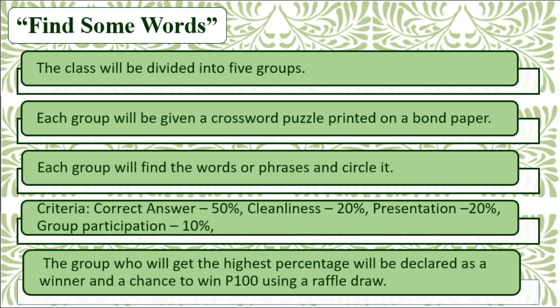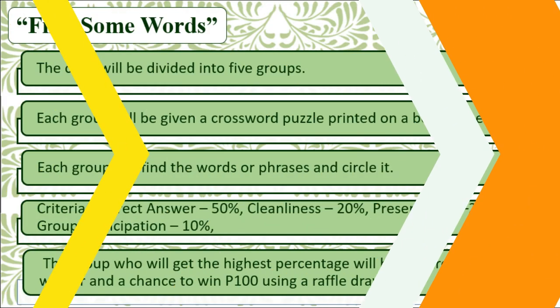Criteria: correct answer 50%, cleanliness 20%, presentation 20%, and group participation 10%. The group that will get the highest percentage will be declared as a winner, and a chance to win 100 pesos using a raffle draw.